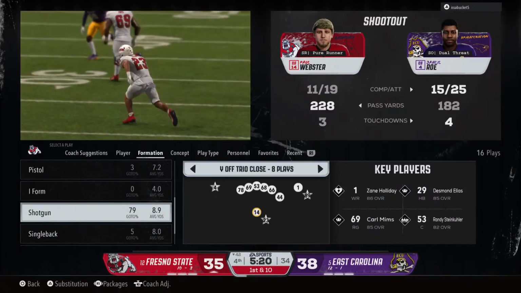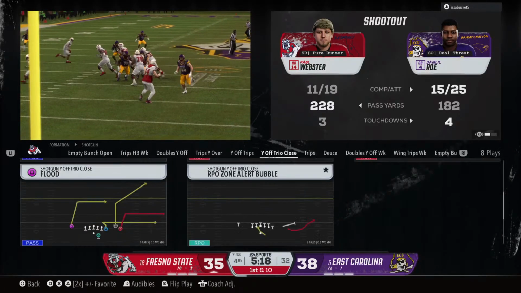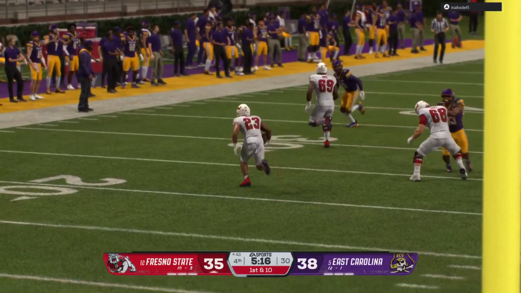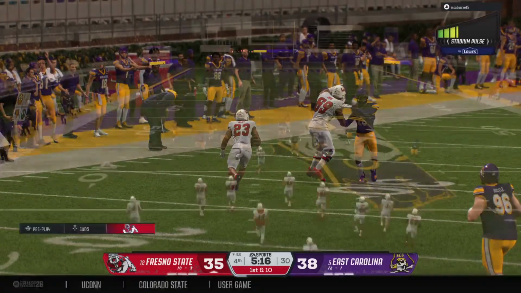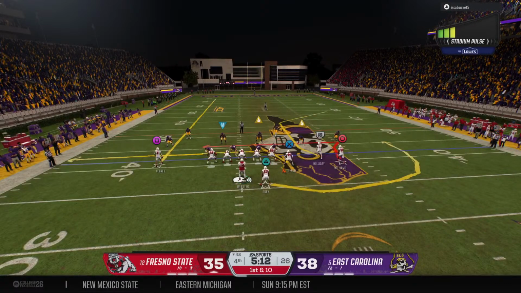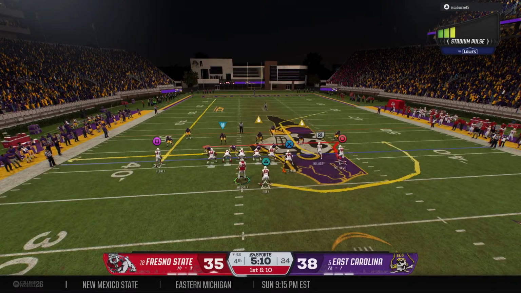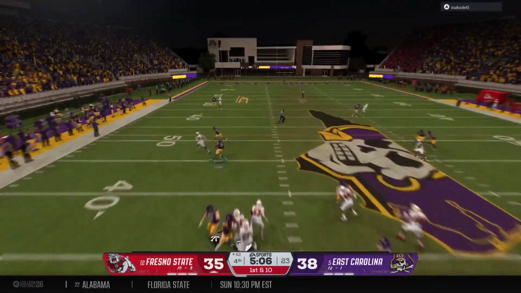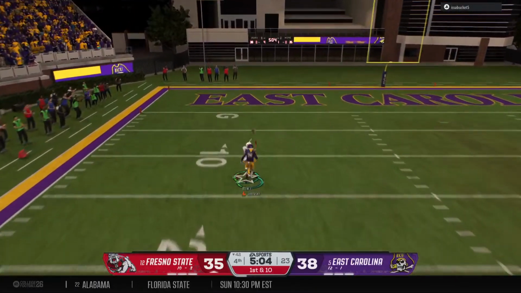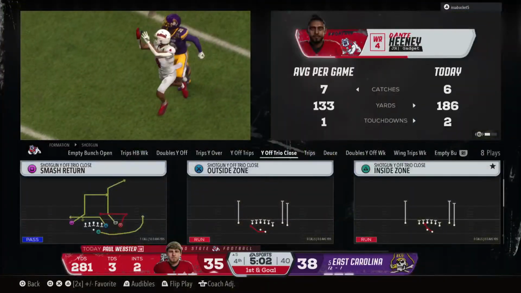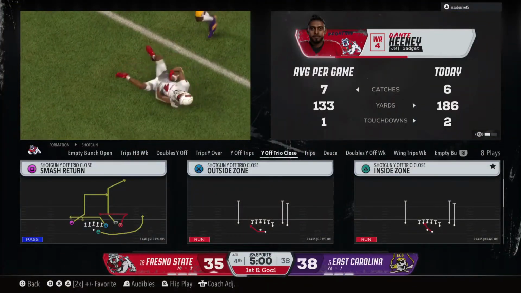That's a solid gain, getting closer to midfield. Offense does a really nice job of timing up this screen pass, using the defense's aggression against them here, and the back's able to navigate his way for a first down. The game moves the ball past the 40, sets up another 1st and 10. Quarterback looking to connect with the receiver here. And he's going to take a shot down the left side. And it's hauled in way downfield. The stop made at the 5. The offense will have 1st and goal now.